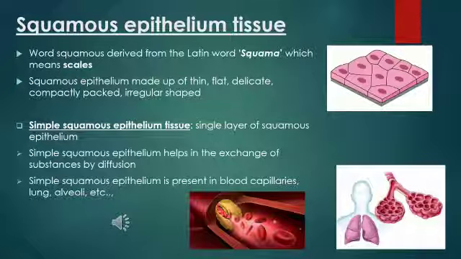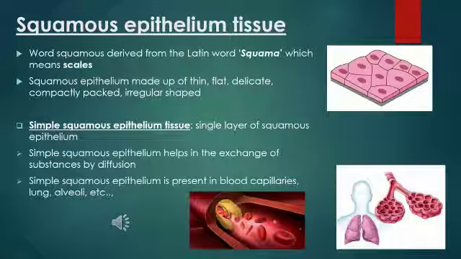Coming to simple squamous epithelium tissue, it is a single layer of squamous epithelium. Simple squamous epithelium helps in the exchange of substances by diffusion. And you people know the meaning of diffusion, the movement of molecules from higher concentration to lower concentration, isn't it?